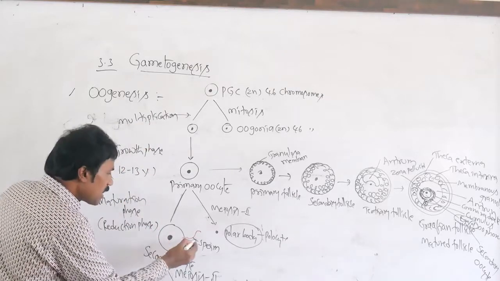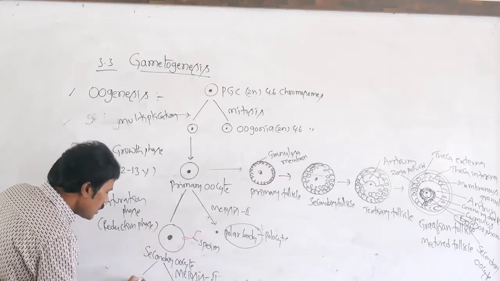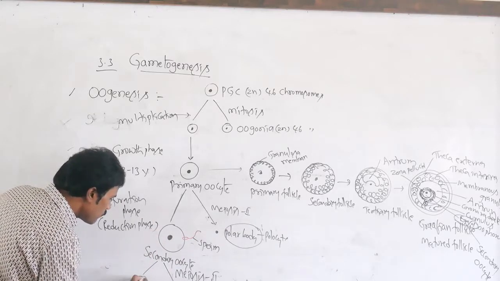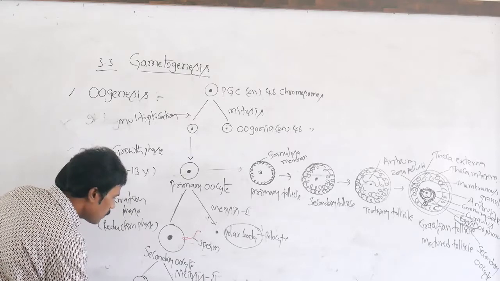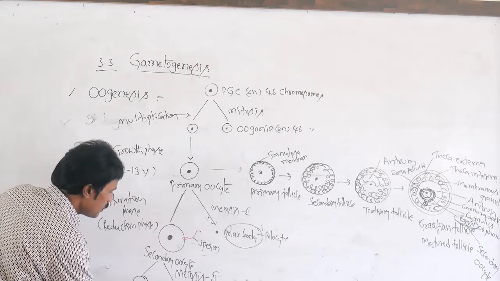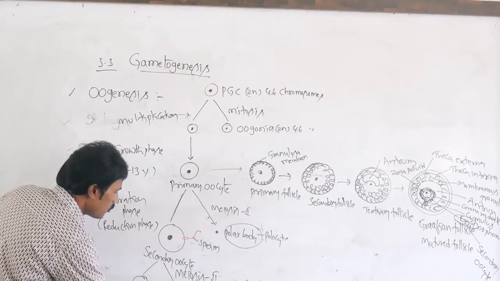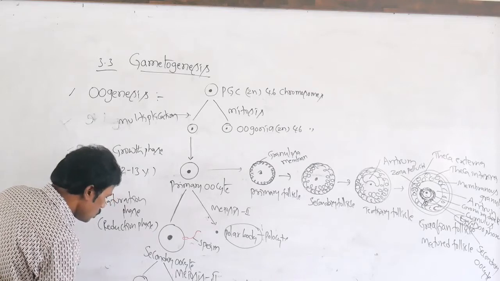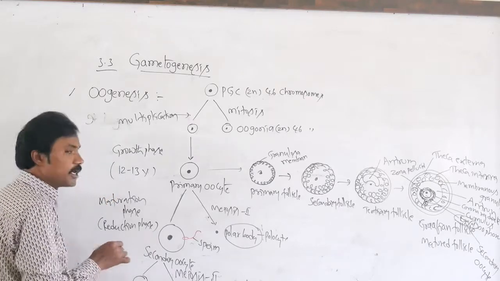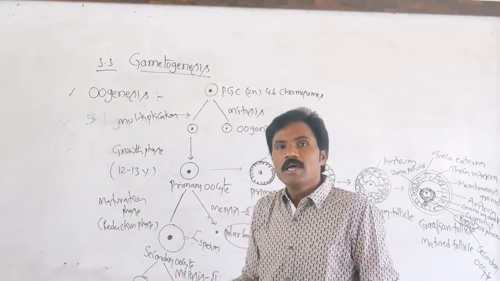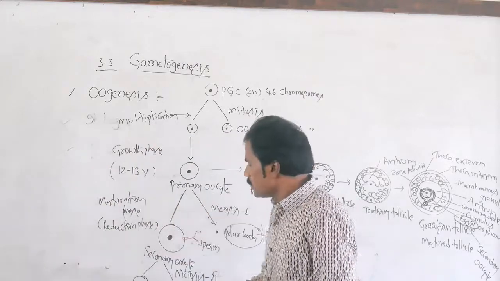After entry of the sperm, it forms the ootid and one polar body. This is the polar body, and this is the ootid. This ootid matures in the fallopian tubes.